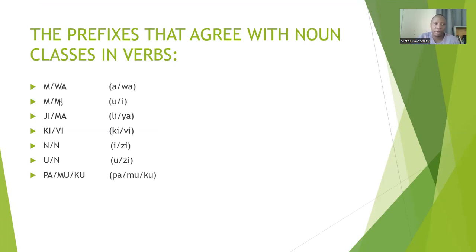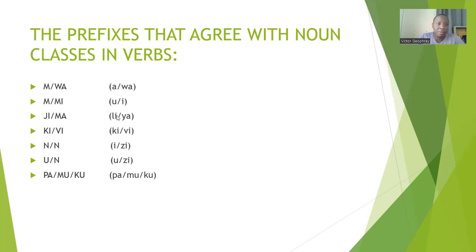As you know, here are the noun classes that we started with: the m-wa noun class, the m-mi noun class, the ji-ma noun class, the ki-vi noun class, the n noun class, the u noun class, and the pa-mu-ku noun class. I put the prefix here that agrees with the given noun class. For example, in the m-wa noun class, the prefix is a in singular and wa in plural. Under the m-mi noun class, the prefix is u in singular and i in plural.